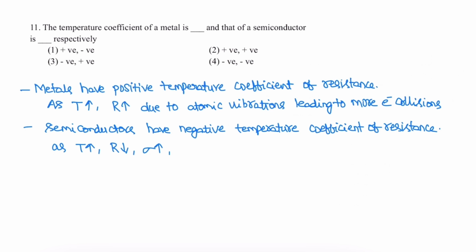Next question. The temperature coefficient of metal and temperature coefficient of semiconductor. Generally, metals have a positive temperature coefficient of resistance. As temperature increases, resistance increases, due to atomic vibrations leading to more collisions. Semiconductors have a negative temperature coefficient of resistance. As temperature increases, resistance decreases and conductivity increases for the semiconductor. So the correct option is metal is positive and that of semiconductor is negative. So option 1.